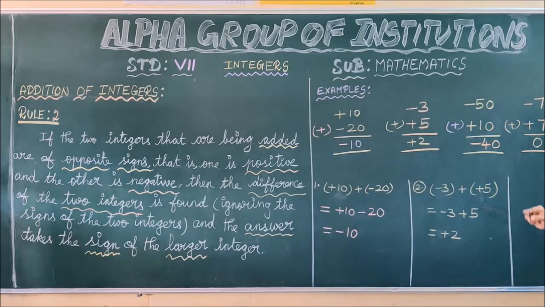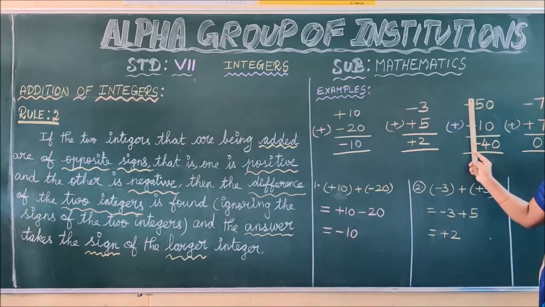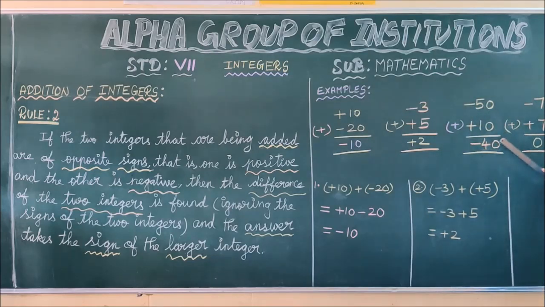What is the condition? You have to ignore the symbol. What are the integers you are seeing on the board? 50 and 10. Now you subtract the smaller number from the bigger number. 50 minus 10. What is the answer, children? Yes, 40. Now we are writing 40 here. And what about the symbol of this answer? Once again we have to ignore the symbol. Among the 50 and 10, which is the bigger number? 50. What is the symbol for 50? Minus. So you have to write minus here. Do you understand, children? Let us move to the next one.